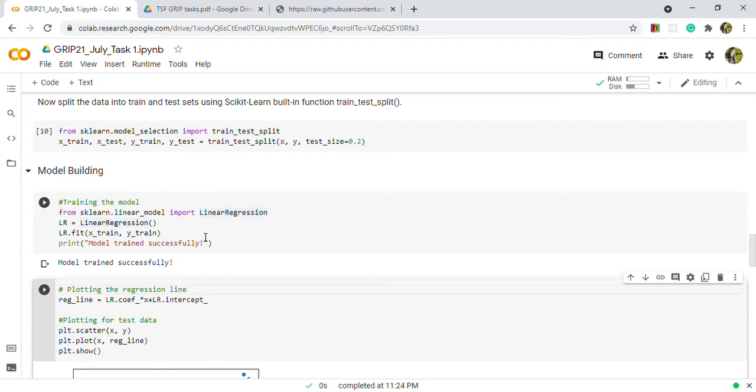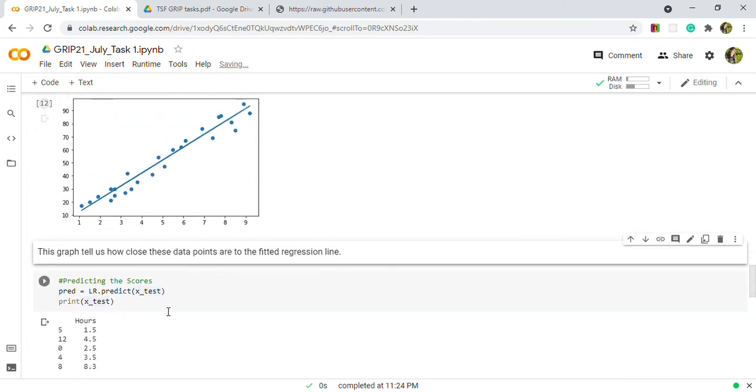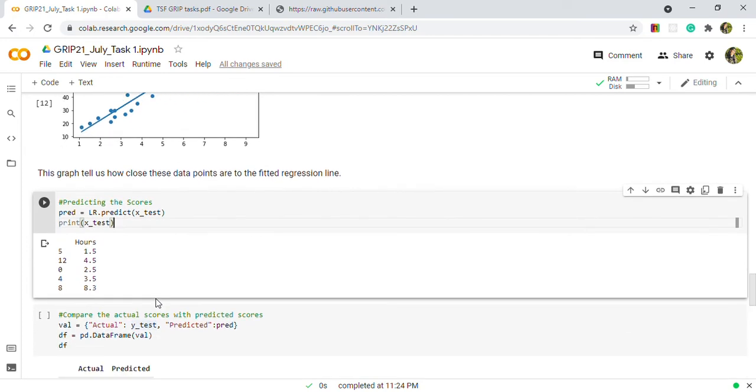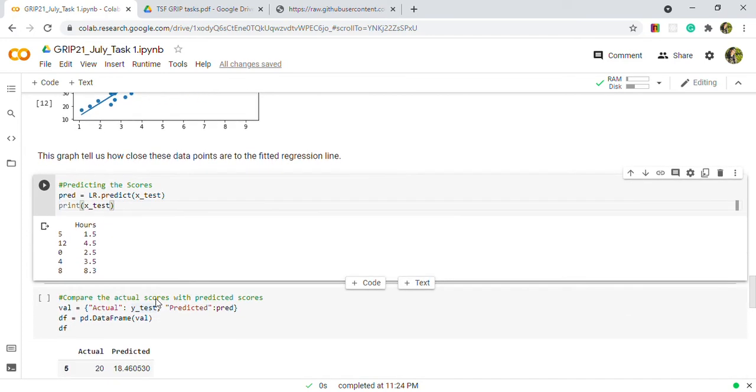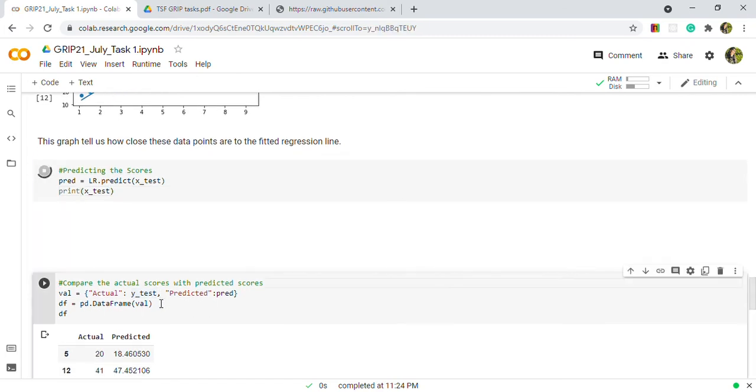Now you can plot the regression line on the graph. And this graph tells us how close these data points are to the fitted regression line. Next, you can perform the prediction using predict function on the test dataset. Now you can compare the actual score with the predicted score.